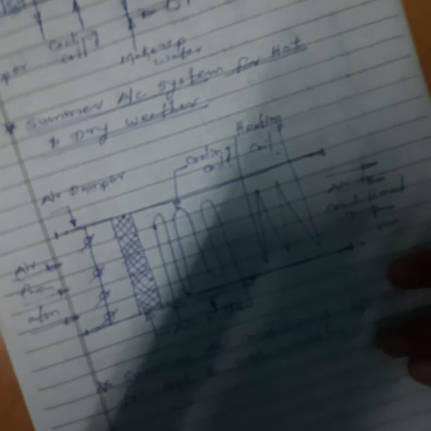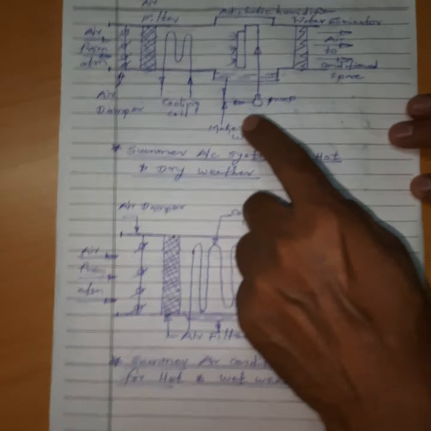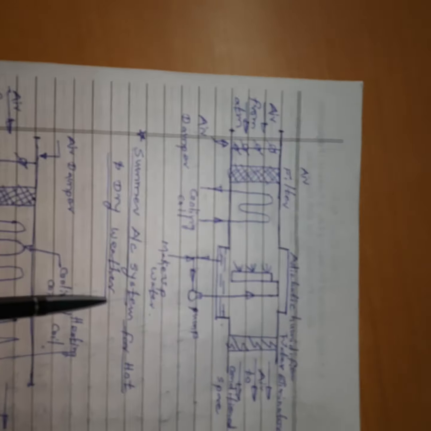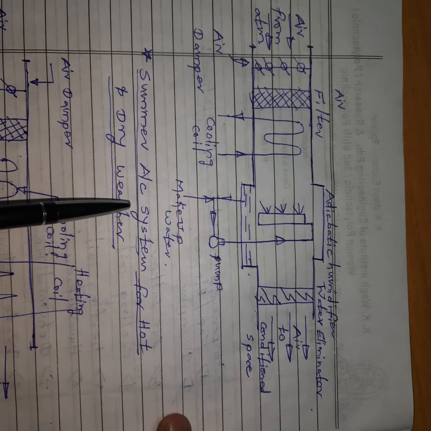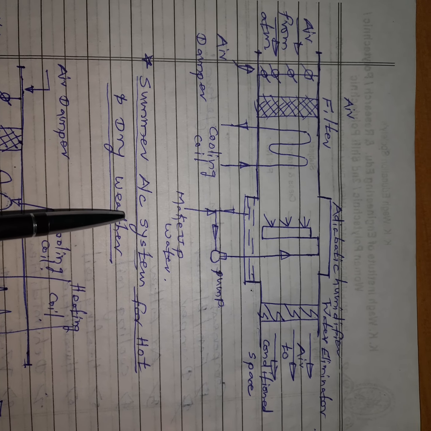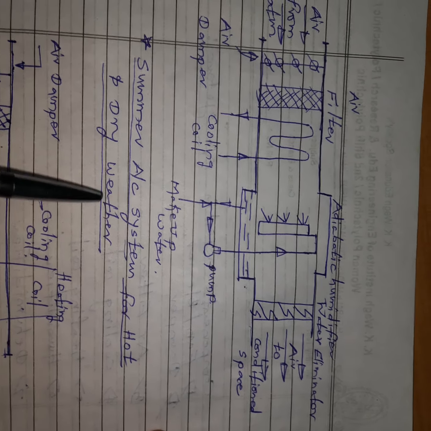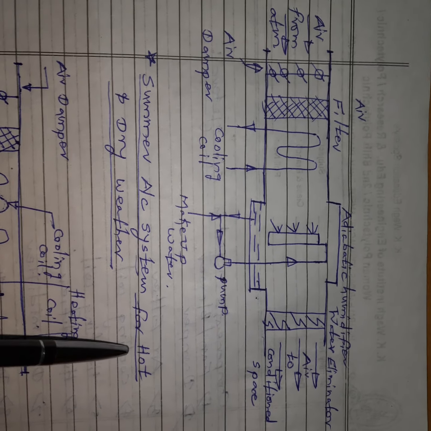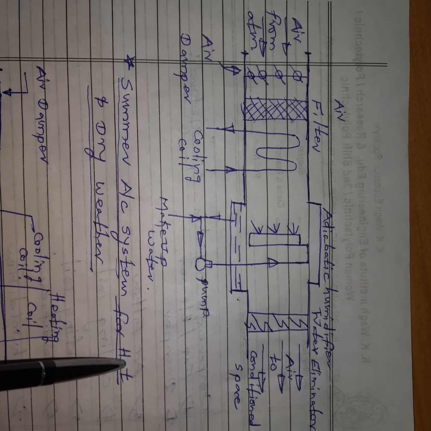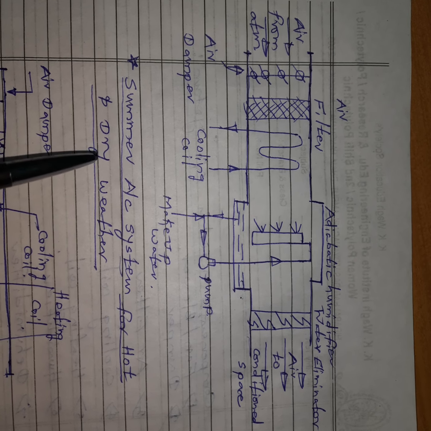So first we'll see the summer air conditioning system. This is a line diagram of the summer air conditioning system for hot and dry weather. Now, hot and dry weather means what? That is a location like Rajasthan or a desert. At that location, the temperature is more and humidity is less. So there is a need of decreasing the temperature and a need of adding humidity.